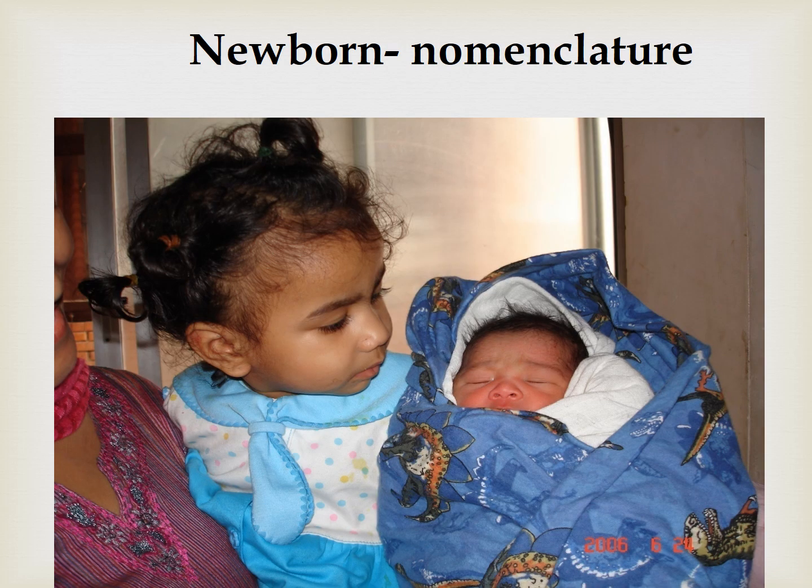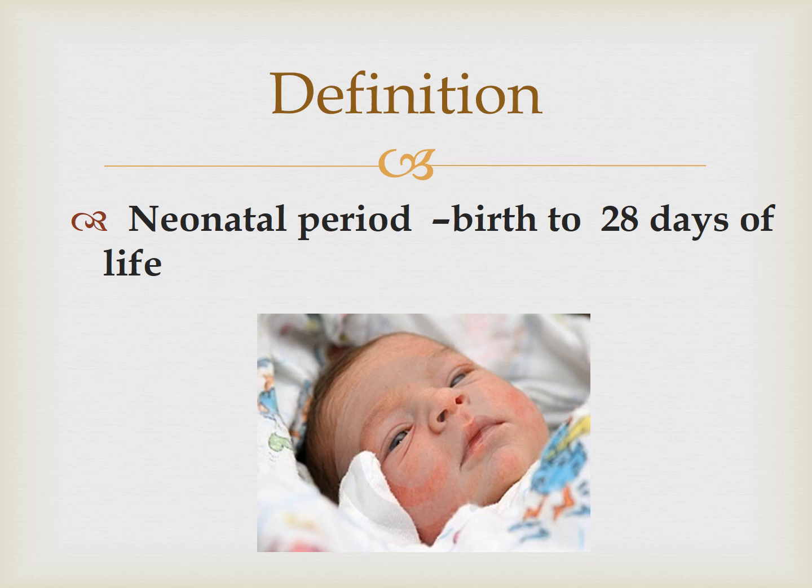Now coming to nomenclature of a newborn. So newborn is the very youngest part of a human life, and it has a big nomenclature. So newborn means birth till 28 days, that is a newborn, neonate. Newborn is when they are just born, very early. So this definition of the neonatal period is birth to 28 days of life.